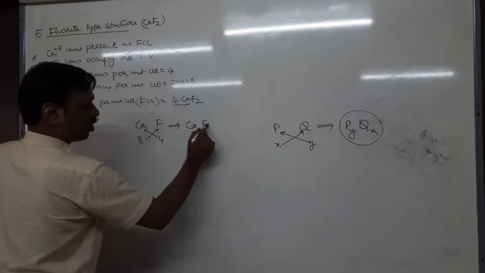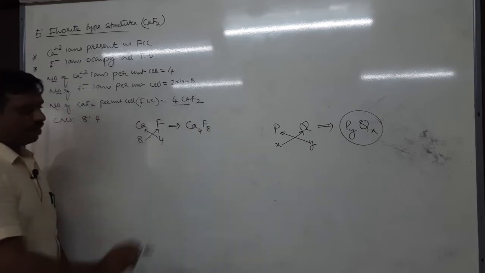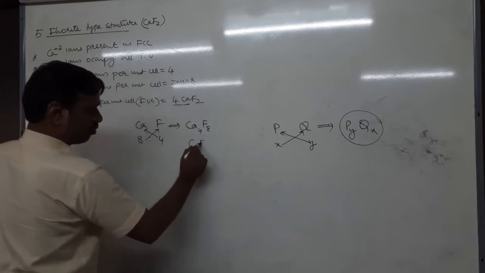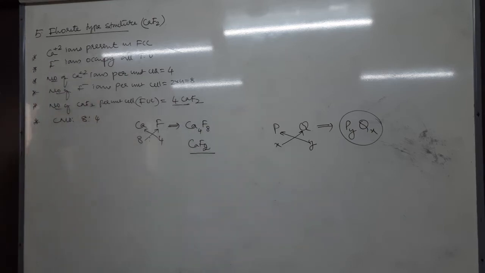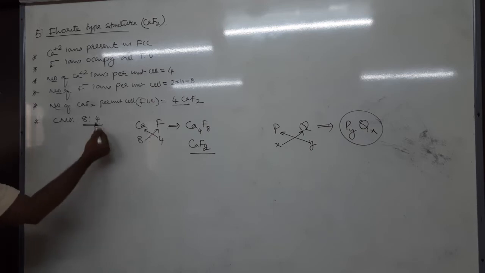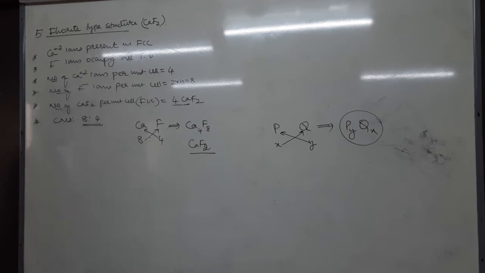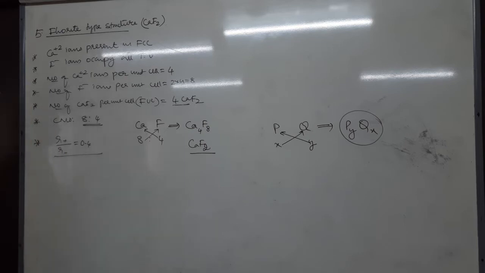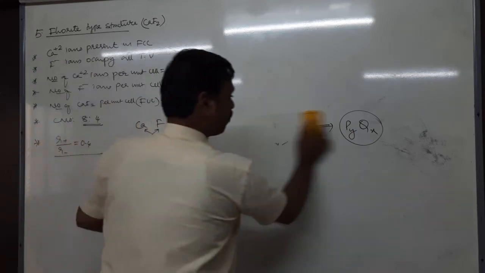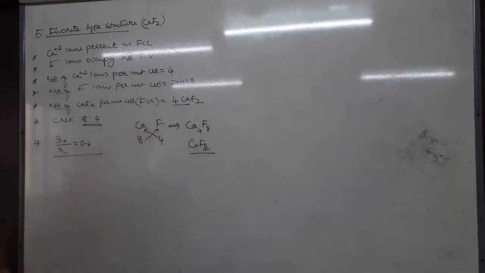Ca4F8, in simplified form possible. Therefore, coordination number must be 8:4. Even its radius ratio is the same, approximately 0.4. Radius of cation to radius of anion is 0.4.